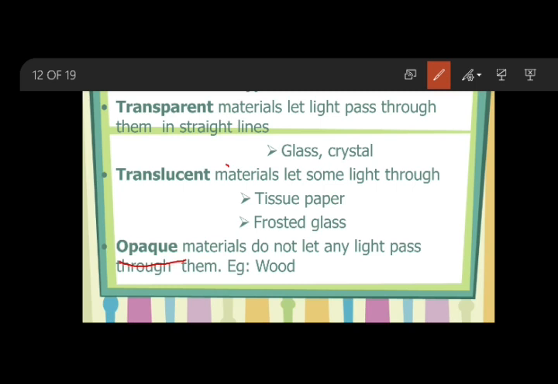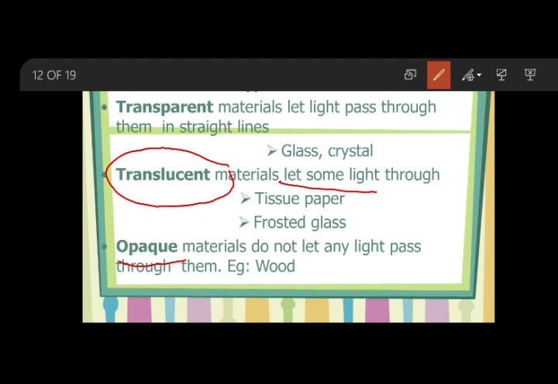Now, what is the intermediate category, ma'am? Translucent materials. Translucent means it lies between the transparent and opaque materials. So, it will let some light pass through it, about half of the light will pass through that translucent material. Examples: tissue paper and frosted glass. Frosted glass and your ice cubes are there. So ice cubes are translucent.